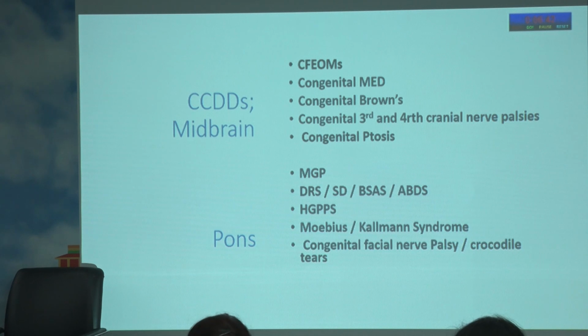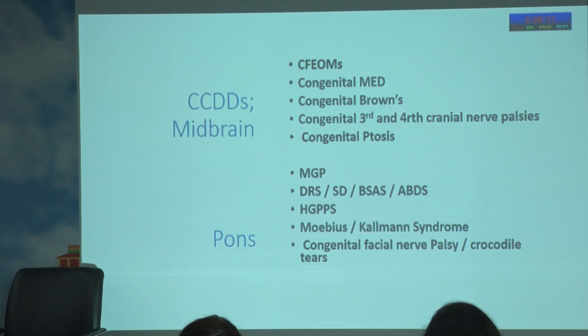At the level of the midbrain, we have what we call congenital fibrosis of extraocular muscles, which is again a very important condition, rare, but once you see it, you know that this can be quite mind-boggling. Then you have congenital MED, which is monocular elevation deficiency. You have congenital Brown's, which is a late visitor to this group, because we knew about Brown since 1950 when it was described by Harold Ridley Brown, but a lot of water has flowed since then.